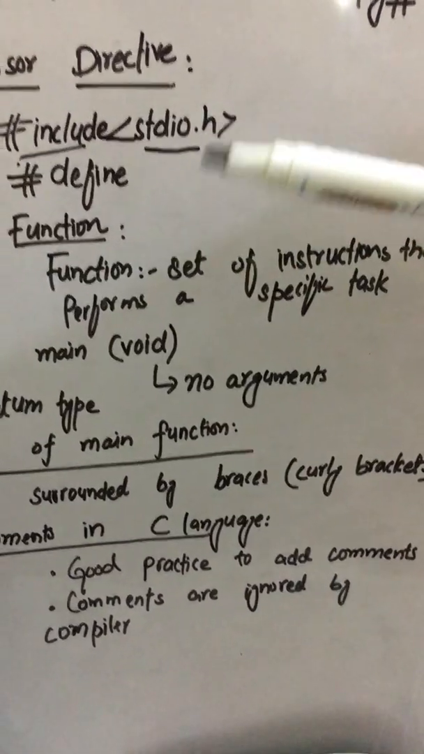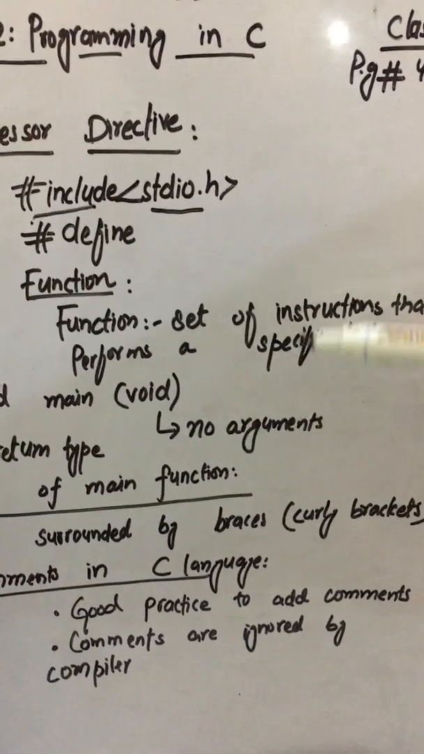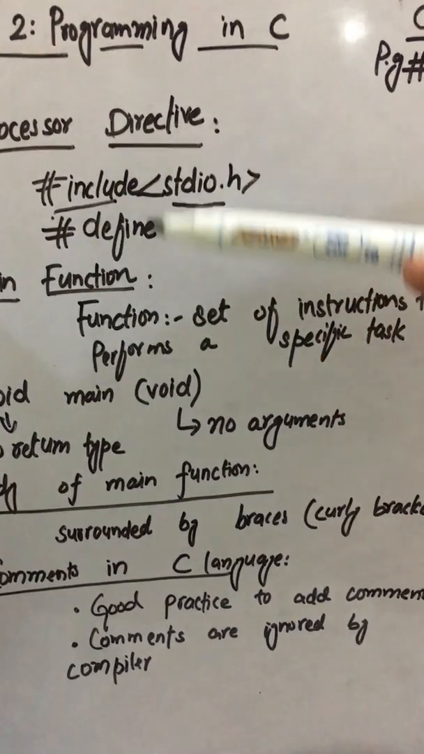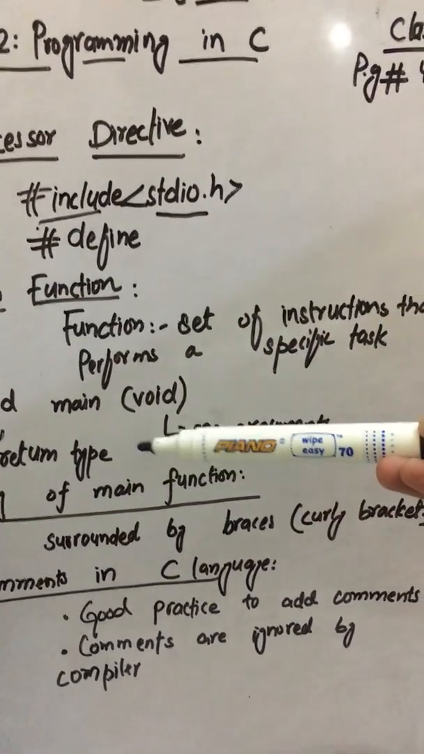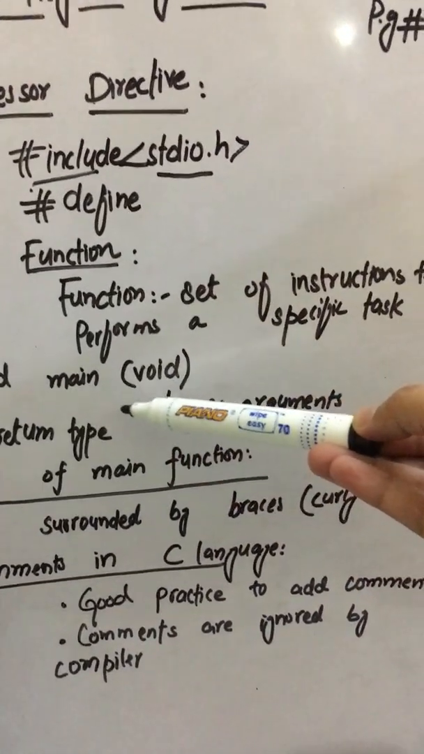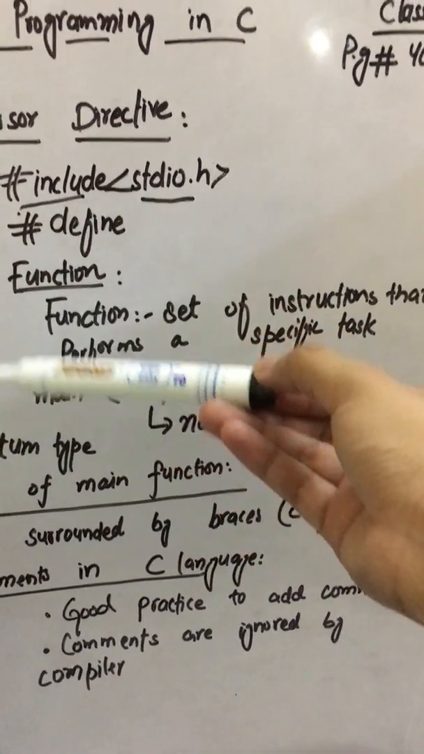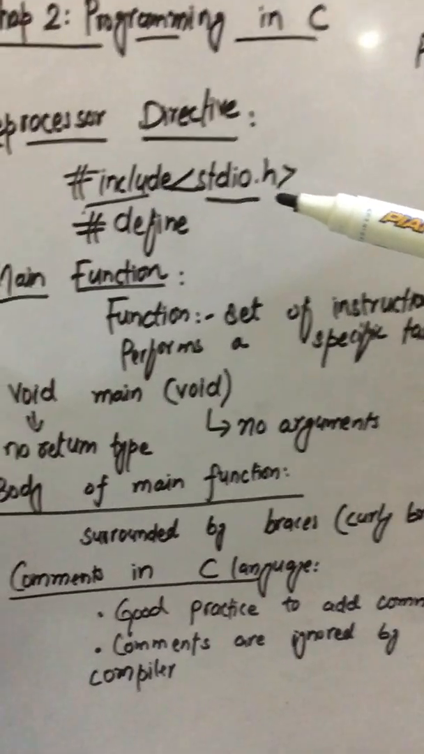What is main function? Actually, function is a set of instructions that performs a specific task. So main function is a function that is required for your main program to execute. In C language, our syntax for writing a main function is void main void. What does void mean? Void means empty. In English language, when something is empty, we call it void.